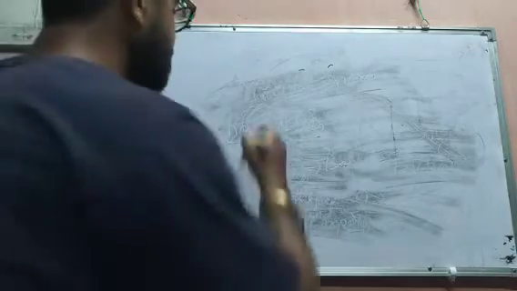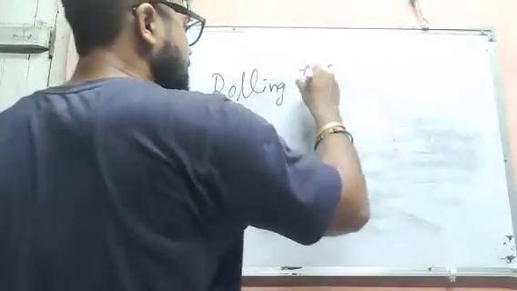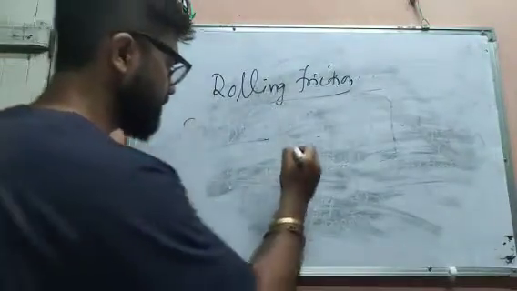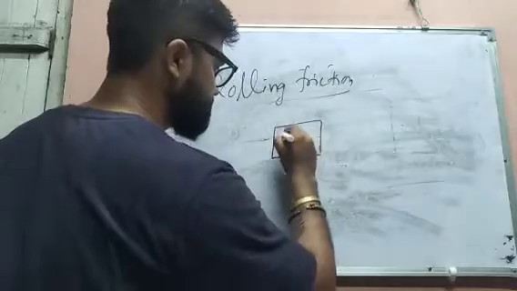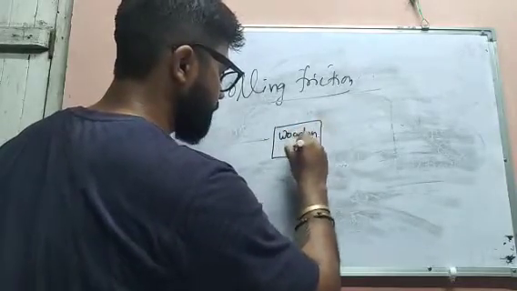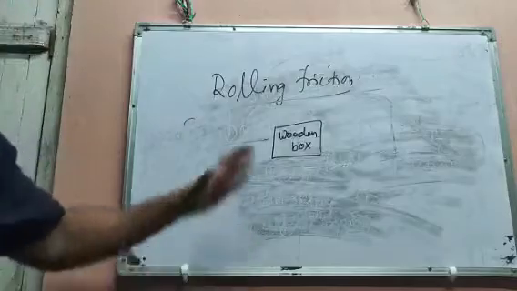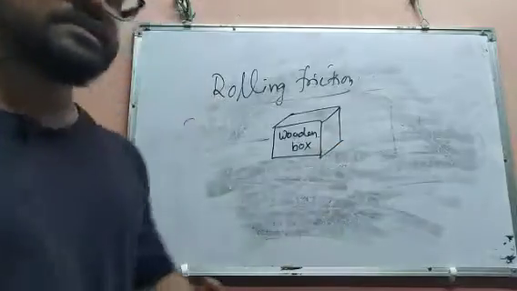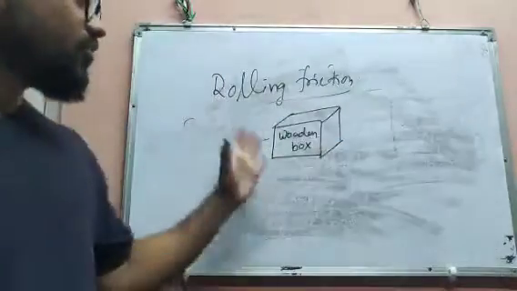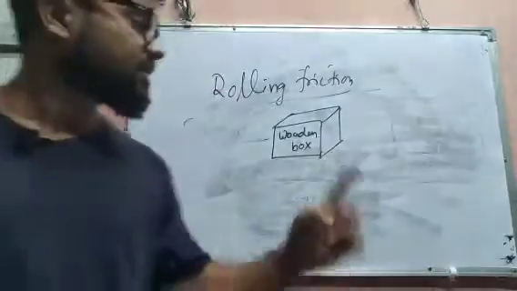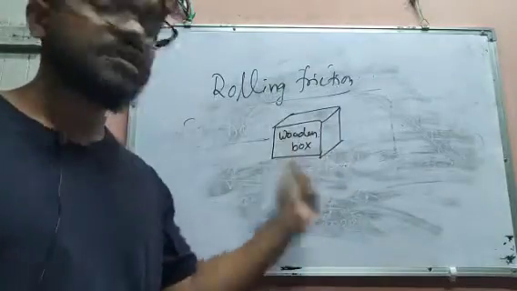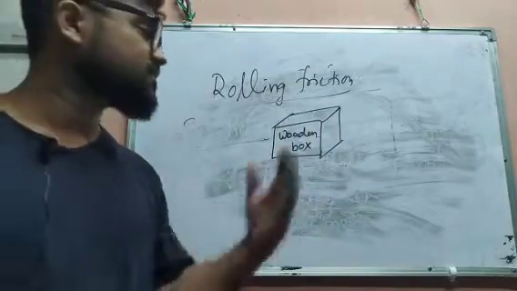Next we have rolling friction. To make you understand this, I have to give one example. Suppose there is a wooden box. It is very heavy, so it is difficult to move it from one place to another because the box has very much weight. That means the box will exert very much force on the surface. Since the force is greater, the friction will be more.